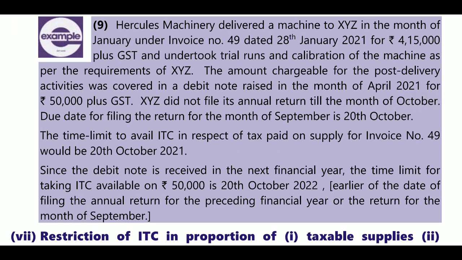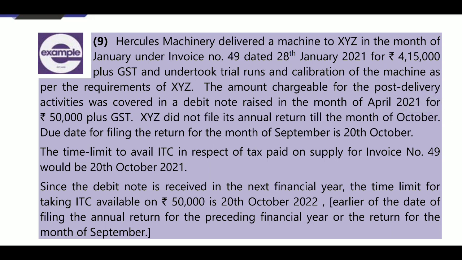Example number 9. What is there in example number 9? Here Hercules Machinery delivered a machine to XYZ in the month of January under invoice number 49 dated 28th January 2021 for 4,15,000 plus GST, and undertook a trial run and calibration of the machine as per the requirement of XYZ. The amount chargeable for the post delivery activities was covered in a debit note raised in the month of April 2021 for 50,000 plus GST.